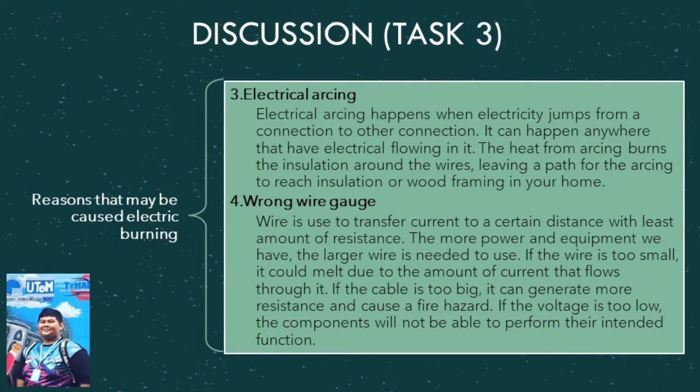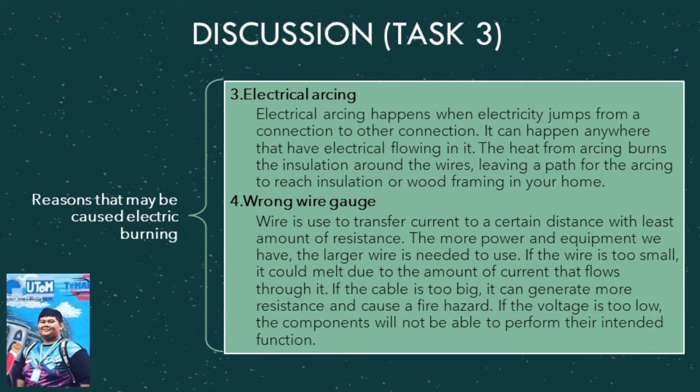Reason number 3 is electrical arcing. Electrical arcing happens when electricity jumps from a connection to another connection. It can happen anywhere that has electricity flowing in it. The heat from arcing burns the insulation around the wires, leaving a path for the arcing to reach insulation or wood framing in your home.